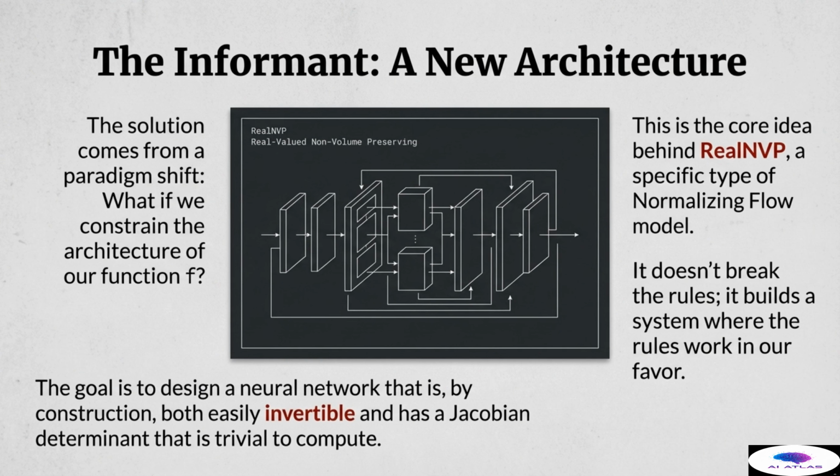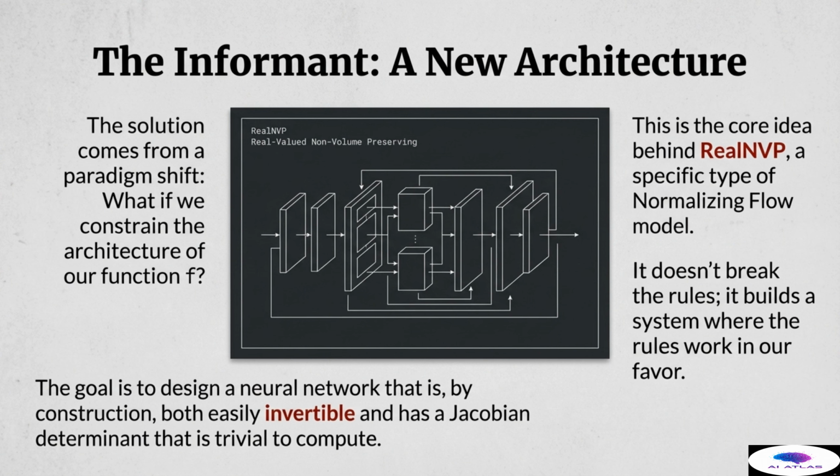The solution to the seemingly unbreakable code did not come from a mathematical breakthrough, but from an architectural insight, what we call the informant, a new architecture. The critical realization was that we don't need to break the immutable laws of transformation. We simply need to constrain our model design so that the laws work in our favor. This is the core principle behind the RealNVP architecture, standing for real-valued non-volume preserving, which is a foundational type of normalizing flow model. The paradigm shift is this.